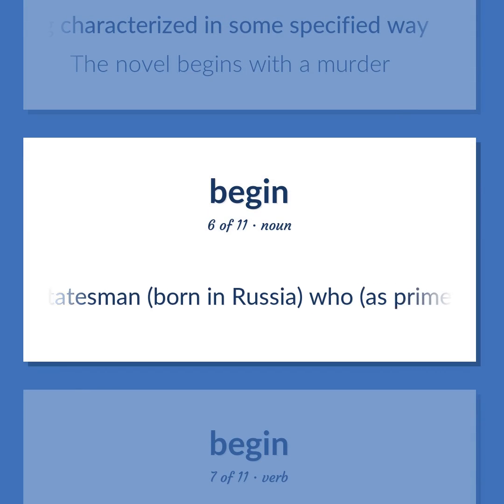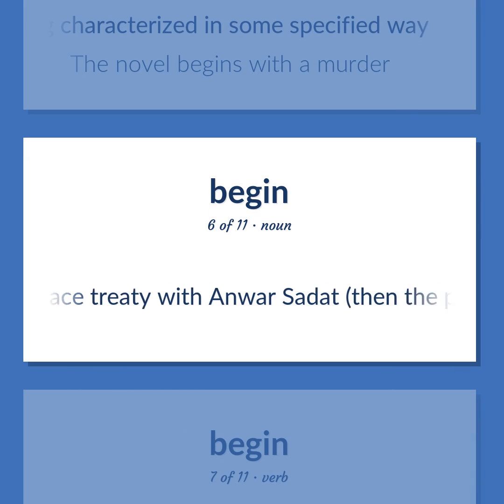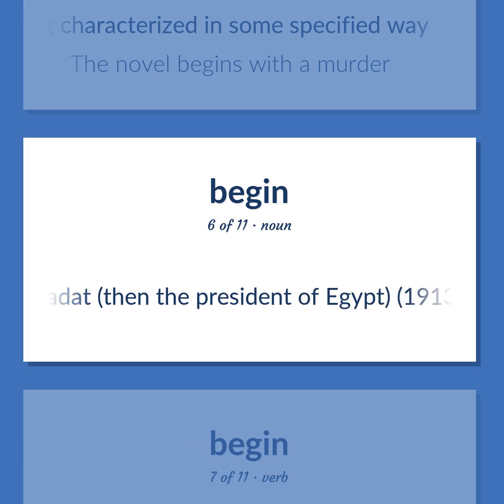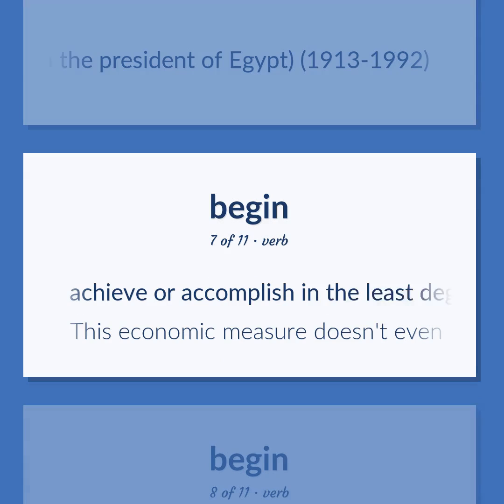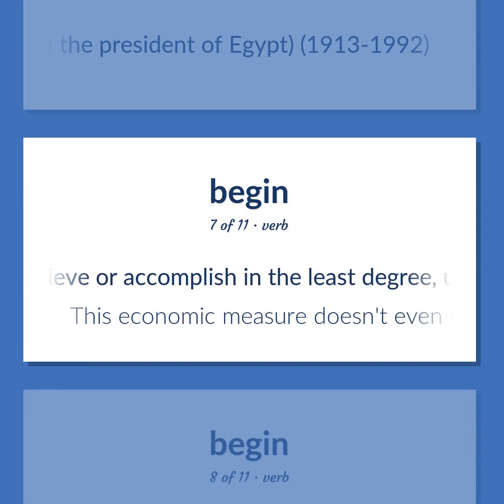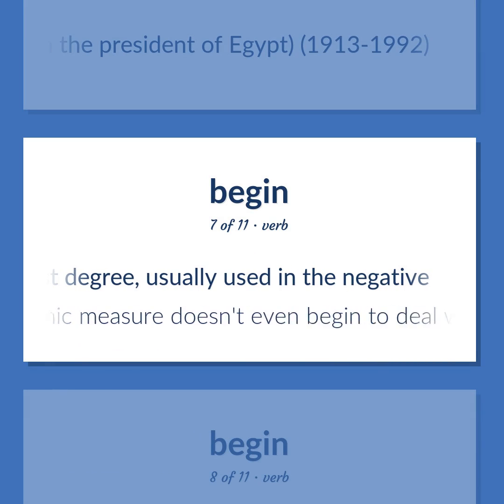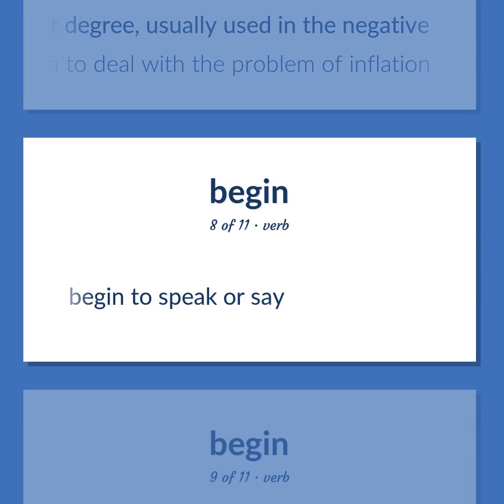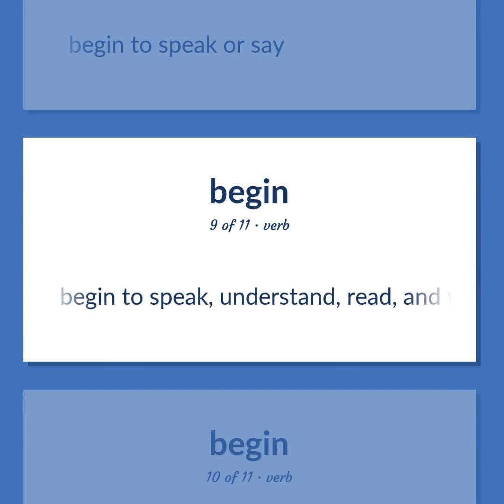Israeli statesman, born in Russia, who, as Prime Minister of Israel, negotiated a peace treaty with Anwar Sadat, then the President of Egypt, 1913 to 1992. Achieve or accomplish in the least degree, usually used in the negative. This economic measure doesn't even begin to deal with the problem of inflation. Begin to speak or say. Begin to speak, understand, read, and write a language.